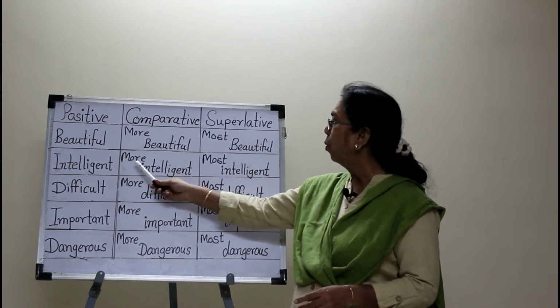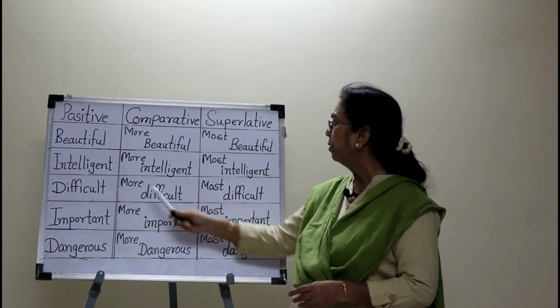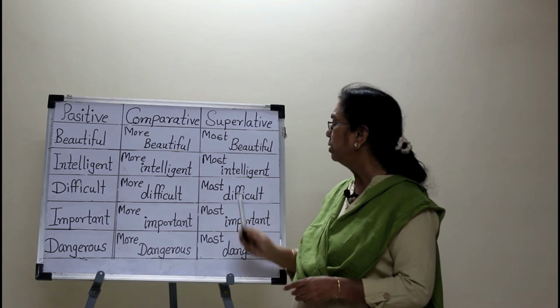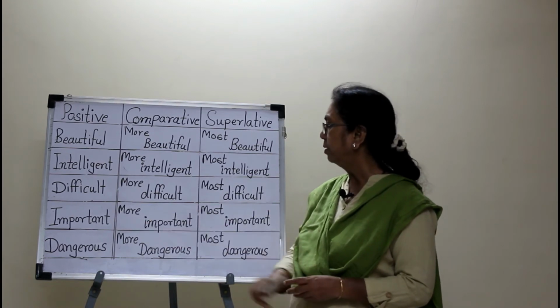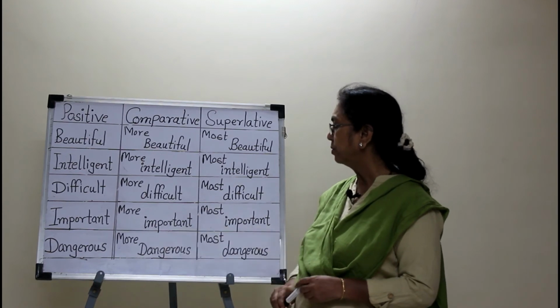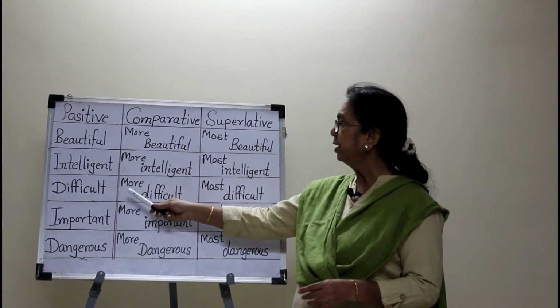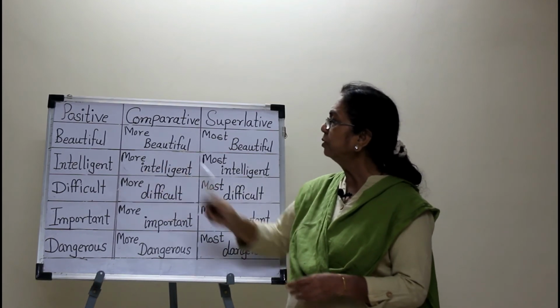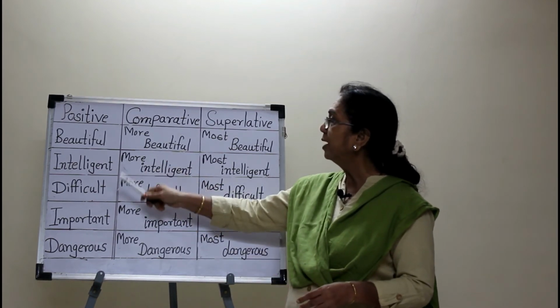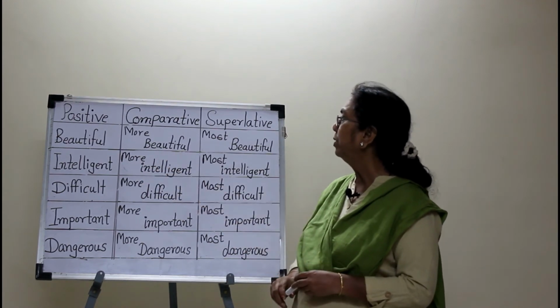Intelligent, more intelligent, most intelligent. Difficult, more difficult, most difficult. Important, more important, most important. Dangerous, more dangerous, most dangerous. Adjectives with more than 2 vowel sounds or more than 2 syllables take more in the comparative degree and most in the superlative degree.